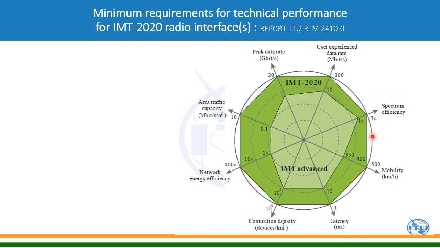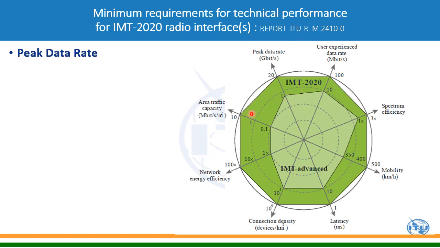So this is a picture which has been taken from the ITU report, ITU-R M.2410, which gives the technical performance requirements of 5G radio, that is IMT-2020. So 5G is called IMT-2020 in terms of ITU. So let's go one by one. Let's talk about peak data rate. If you look at this diagram, the dark green color is for 5G and this color is for 4G. 4G is called IMT-Advanced by ITU and 5G is called IMT-2020.